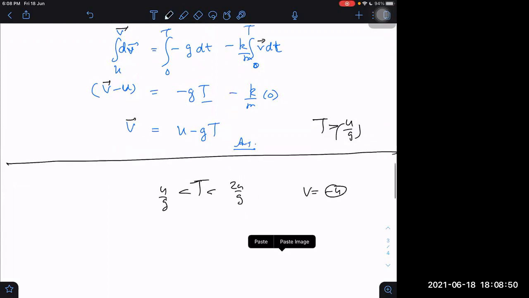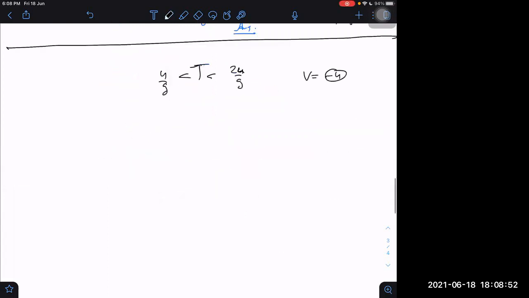Yes, sir. But if I'm getting final velocity as minus u, it means there is no loss of energy. Whatever kinetic energy we had, with which we had thrown, the same kinetic energy we are obtaining. But we know it is not possible. I know velocity should finally be less than u. Final velocity should be less than u. It cannot be just equal to u in magnitude. Therefore, the time of flight must lie between u by g and 2u by g.